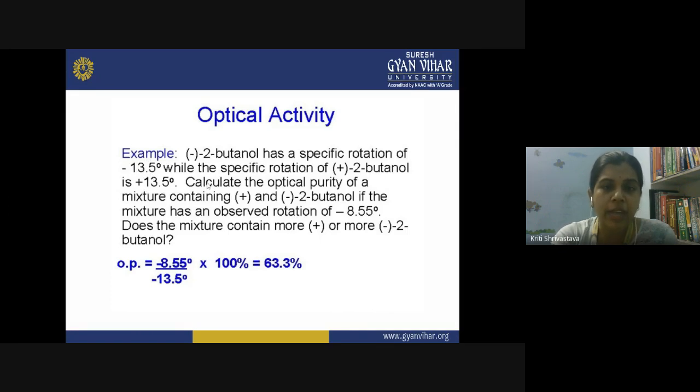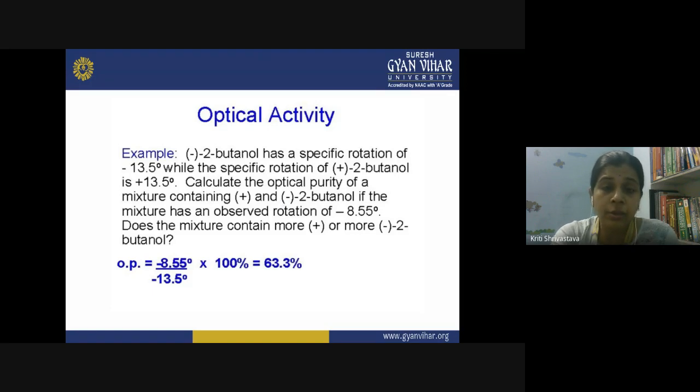Now you have to calculate the optical purity of a mixture which contains both plus and minus forms, but you do not know in what amount they are present. What you know is the two constant values: the L form rotates light by minus 13.5 degrees and the D form rotates by plus 13.5 degrees. So now you have to calculate the optical purity.